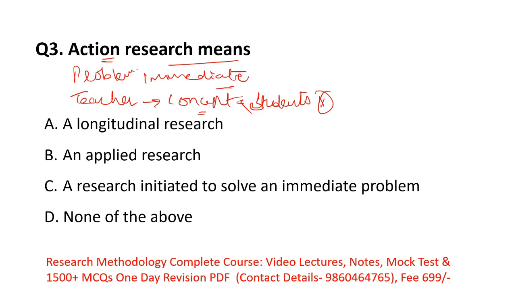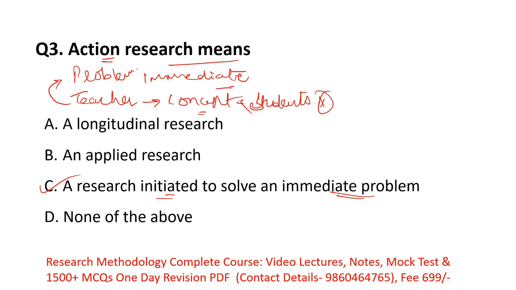The teacher will change his or her teaching method and re-explain that concept so that students can easily understand the concept. So here the teacher is immediately solving this problem. Remember, action research is generally seen in the teaching field. Action research means a research initiated to solve an immediate problem. So option C is the right answer, and we will see the incorrect options as well.